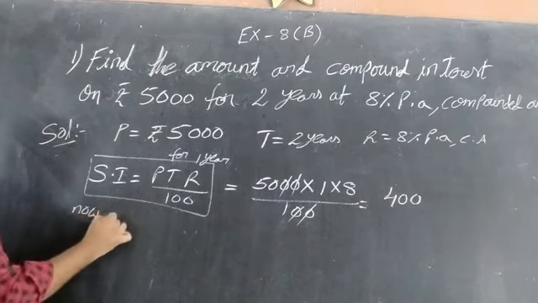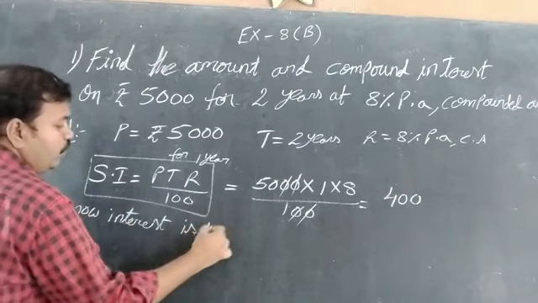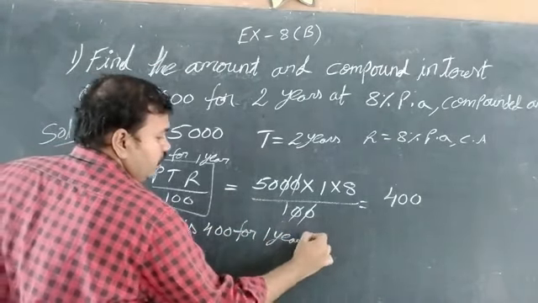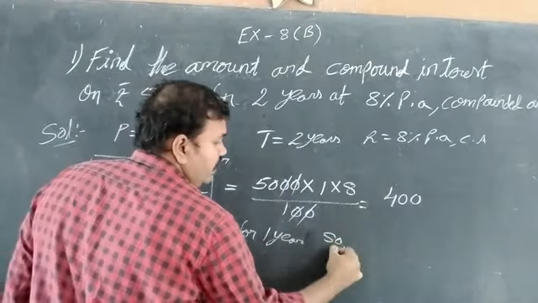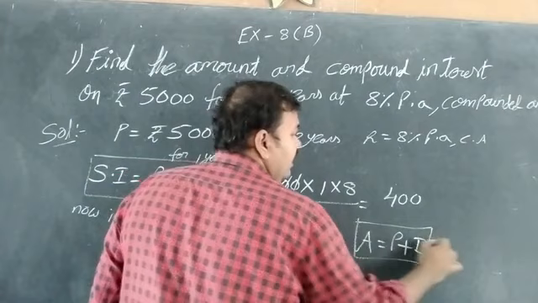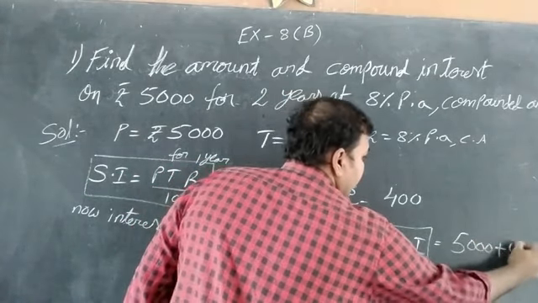Now, the interest is 400 for 1 year. So, A is equal to P plus I, substituting in the formula, which is 5000 plus 400.